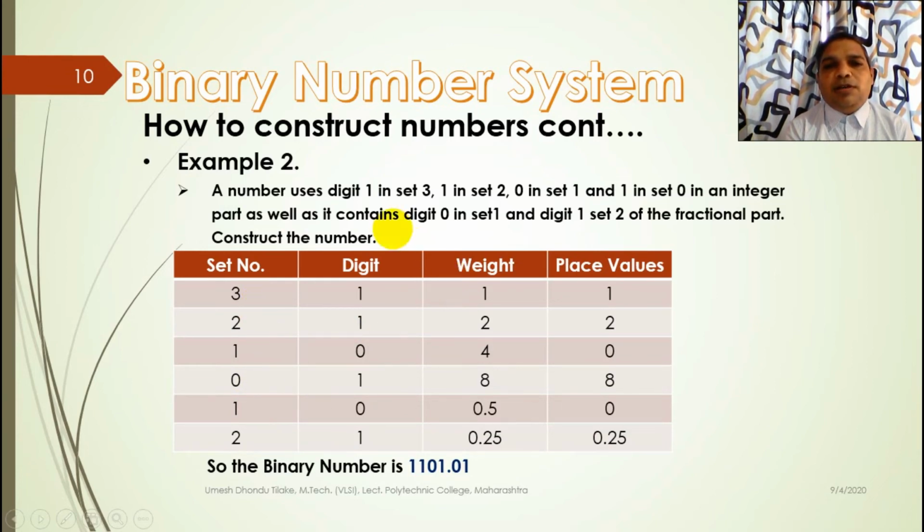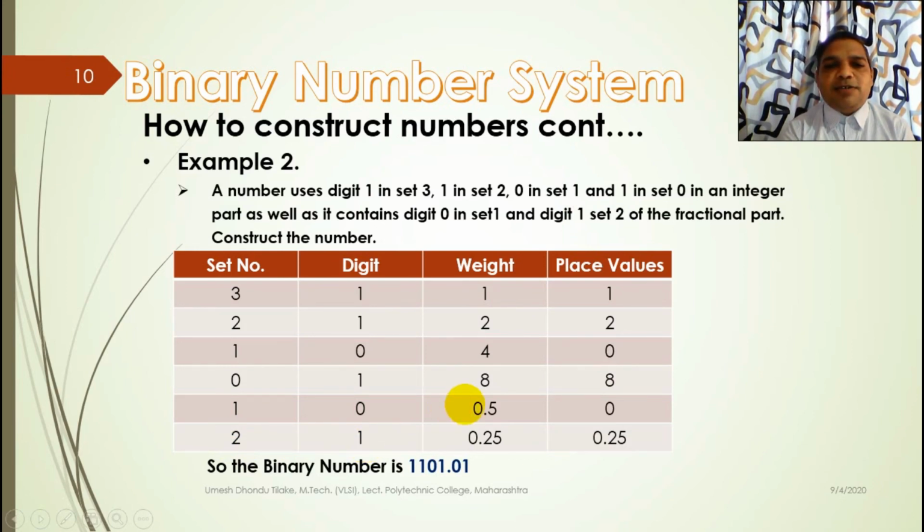So here digit 1 in set 3, digit 1 is used. 1 in set 2, 1 is used over here. 0 in set 1, this is set 1, 0 I have used. 1 in set 0, this is set 0, I have used digit 1 in an integer part, and it contains digit 0 in set 1 in a fractional part. So digit 0 is set 1, here set 1 it is, digit 0 I have used. Digit 1 is used in set 2, so it is set 2, digit 1 I have used.